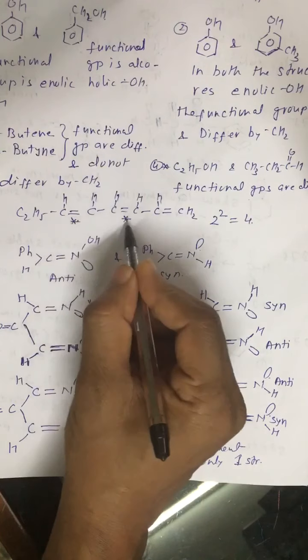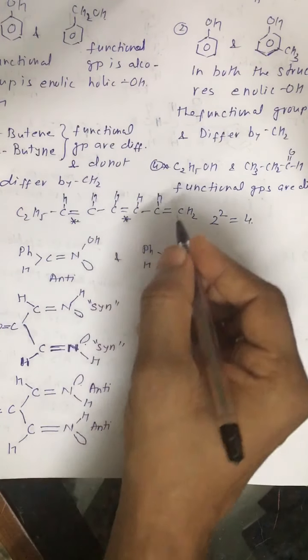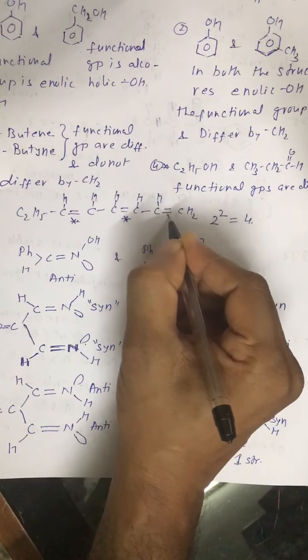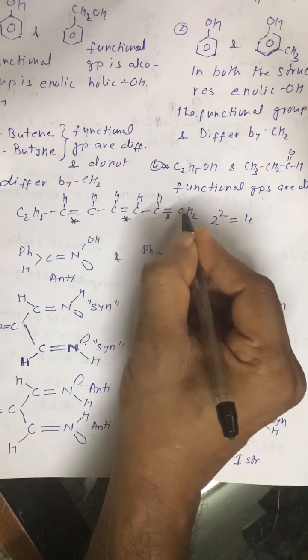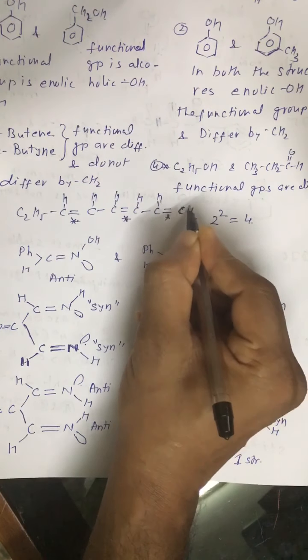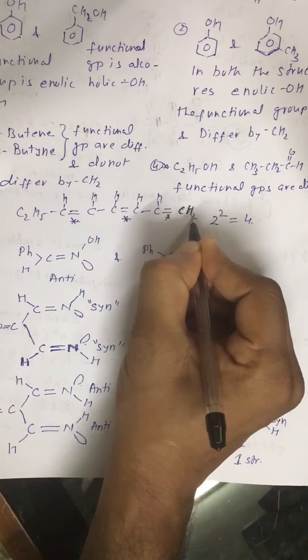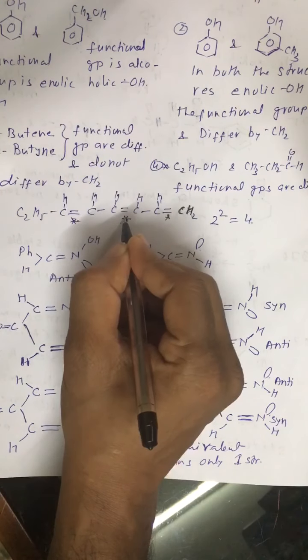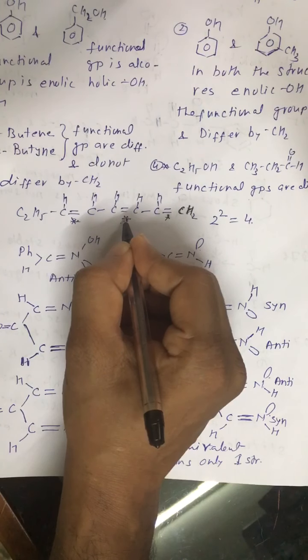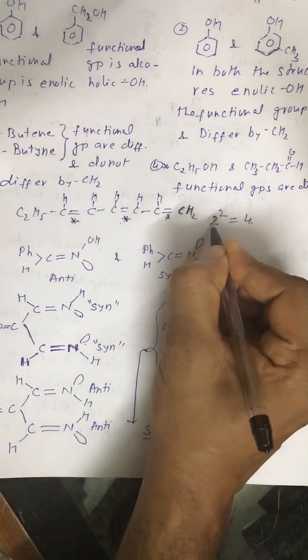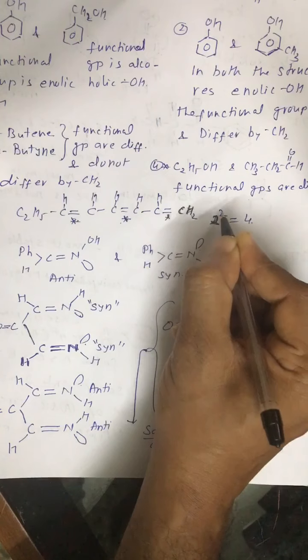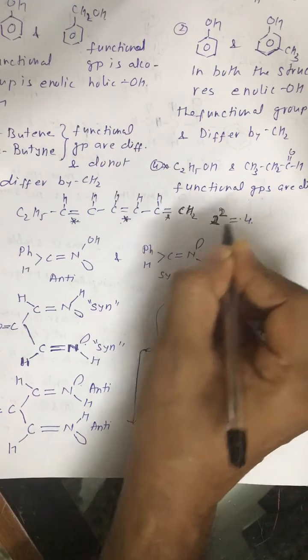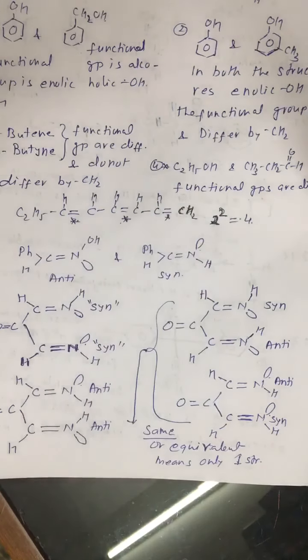These two are the double bonds, and rotation around this carbon atom will not produce any geometrical isomerism because it is bonded to similar atoms. On these two double bonds, rotation will produce different geometrical isomers. So it is given by 2 raised to power n, or 2 raised to power 2, that is equal to 4.